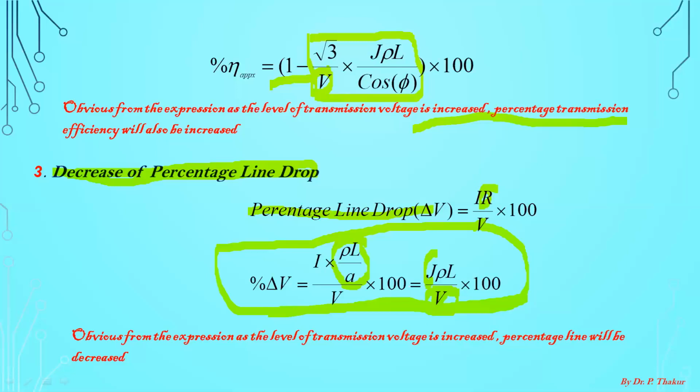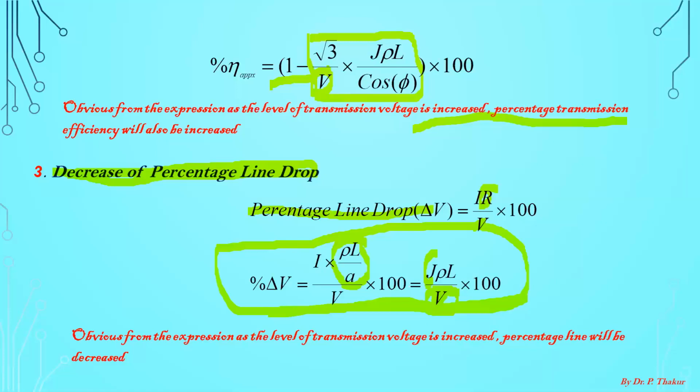If you increase the transmission level voltage, it will increase the transmission efficiency, reduce the line loss, decrease the percentage line drop, and reduce the volume of conductor material required. But it does not mean you can step up voltage to any level, because as you increase the voltage level beyond a certain limit, there are some limitations also.